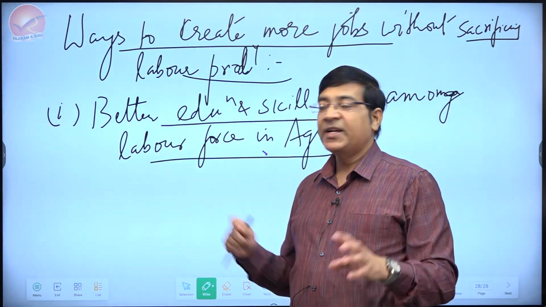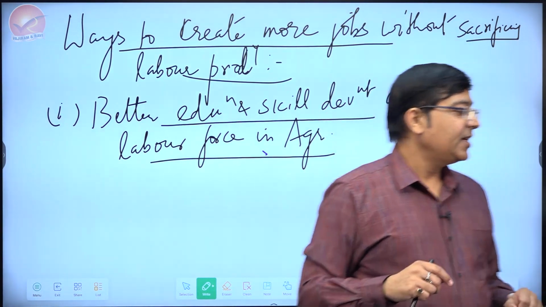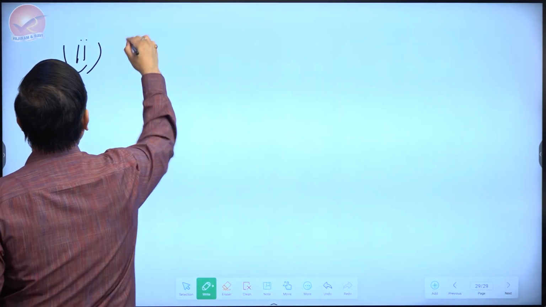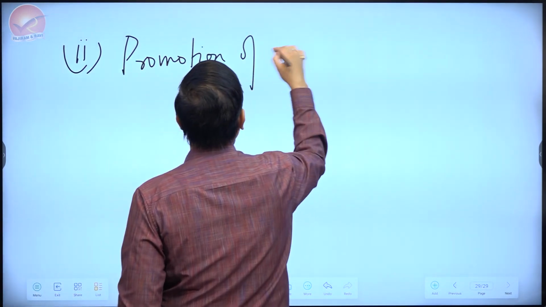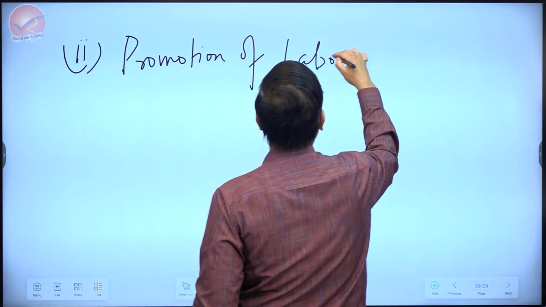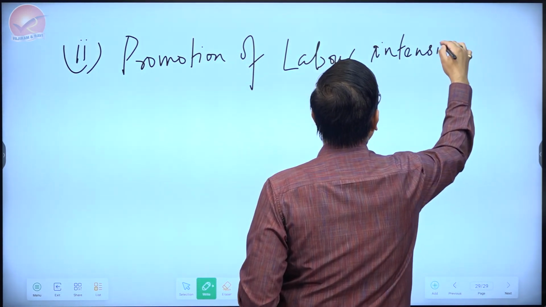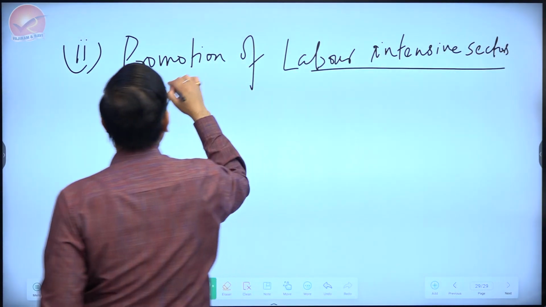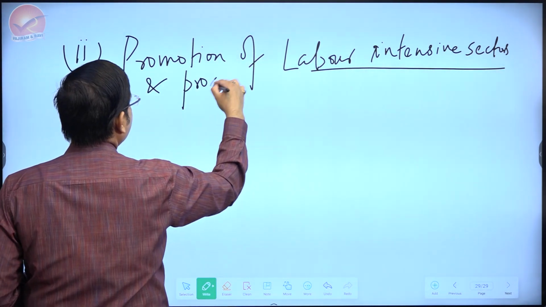Let's not forget that. And this can become one of the unique points, I'm sure, if you write about it, in comparison to the other students. Then you can talk about promotion of some labor intensive sectors which are not just labor intensive but productive as well.